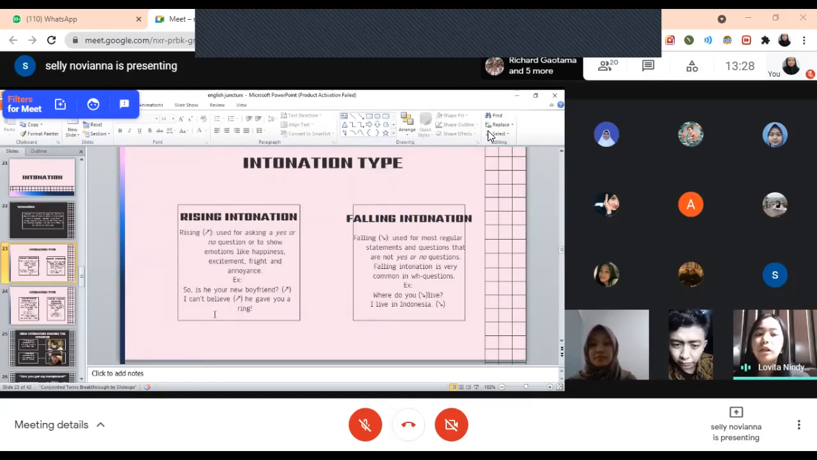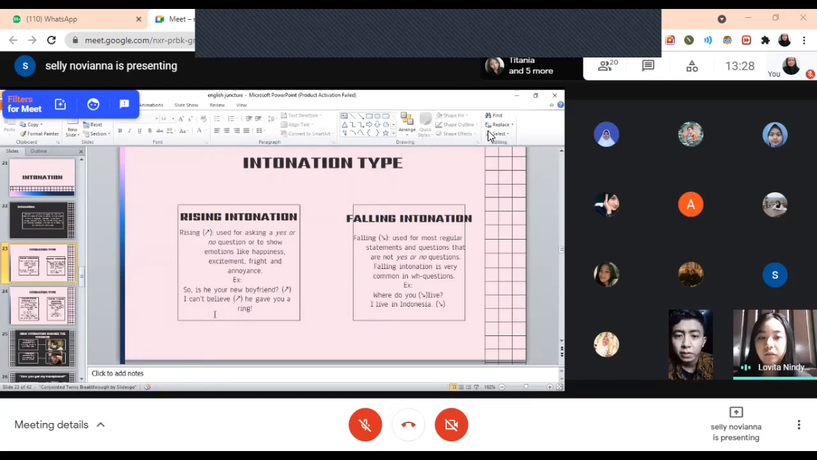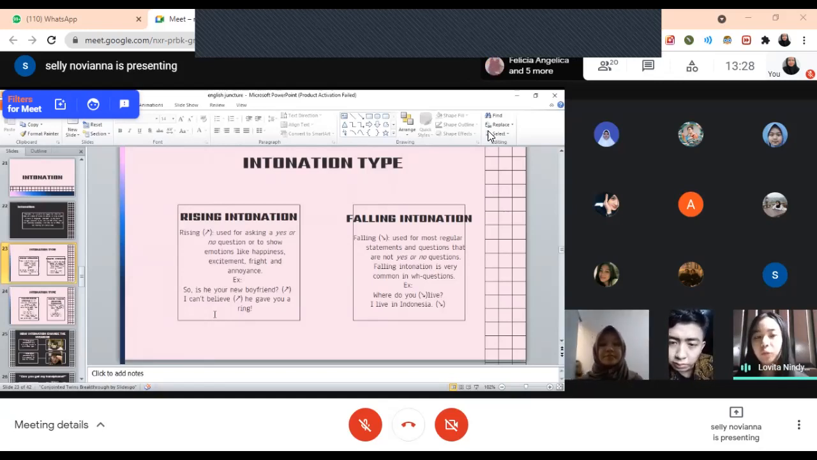Next, falling intonation. Falling intonation is used for most regular statements and questions that are not a yes or no question. Falling intonation is very common in what, where, who questions like that. For example, where do you live? I live in Indonesia. That's a statement.